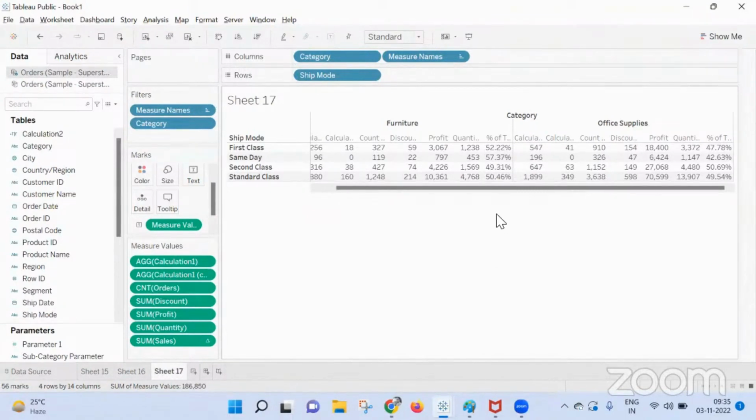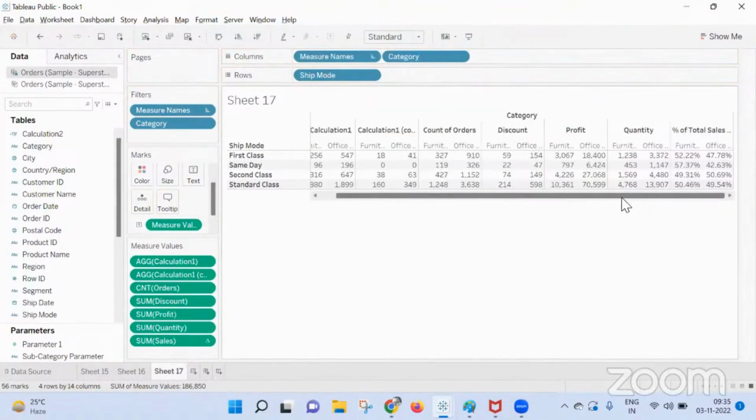See. Okay, you want it like this, right? Is this what you're looking for? Yes. Then you got your percent of total here, right? For both of them, your furniture and office supplies. Okay. Percentage of total sales.